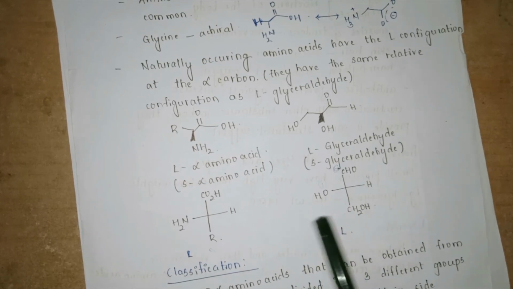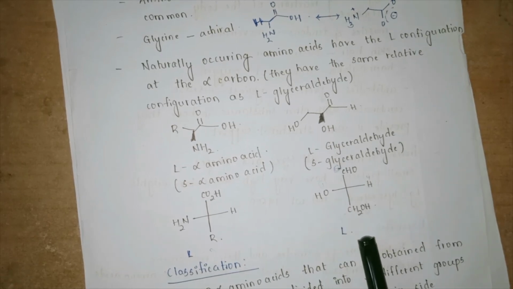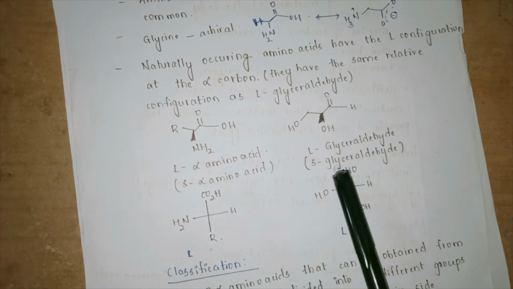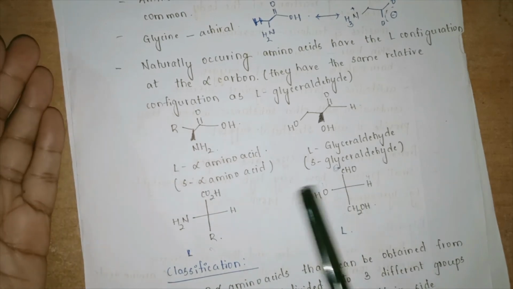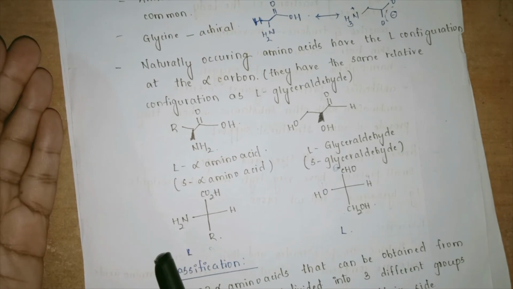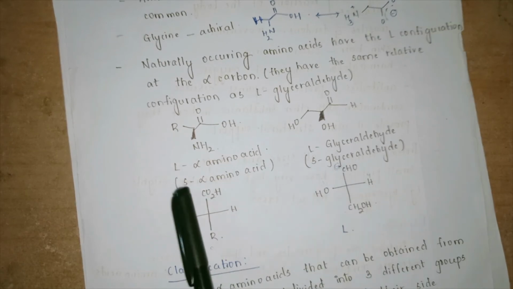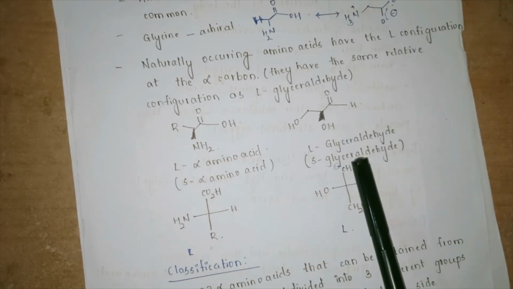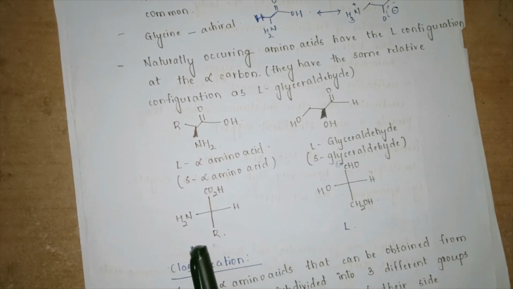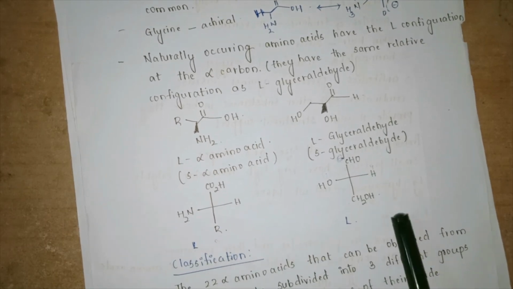Now this OH in the glyceraldehyde system is on the left hand side. Can we not see that it is on the left hand side, and the NH2 here is also on the left hand side, and hence they are compared to each other and given as S alpha amino acid or L alpha amino acid, or L glyceraldehyde. The comparison of this particular amino acid is with the glyceraldehyde system.